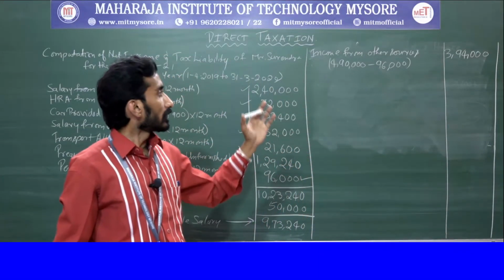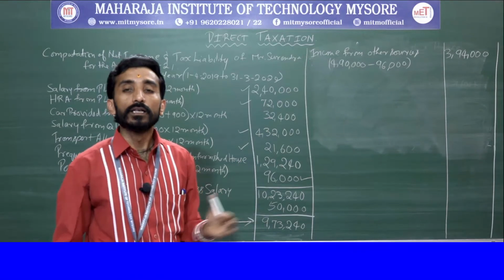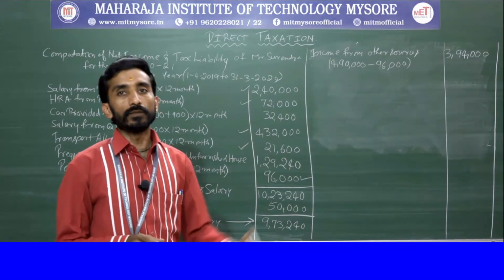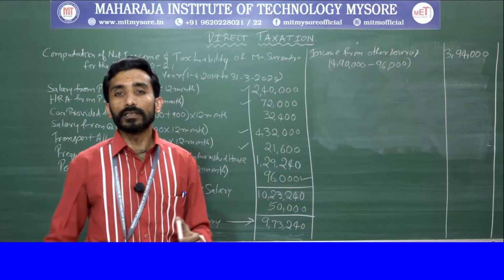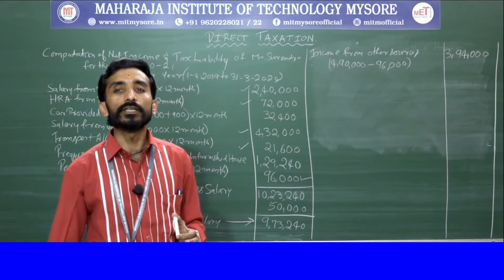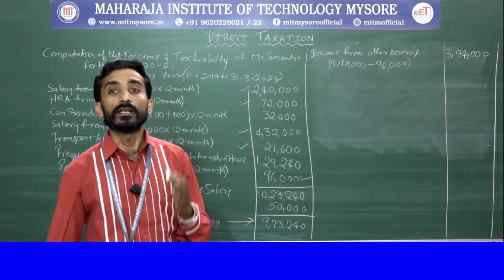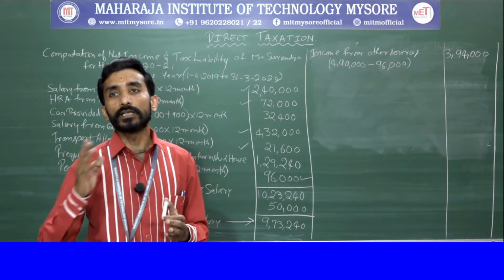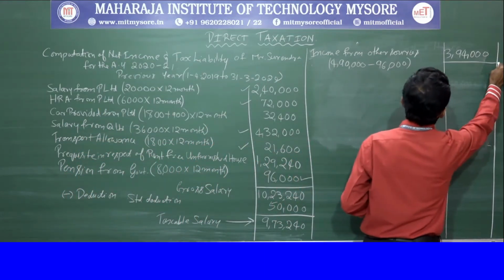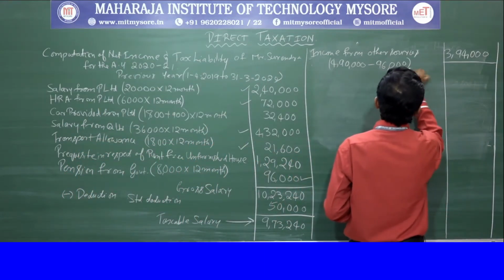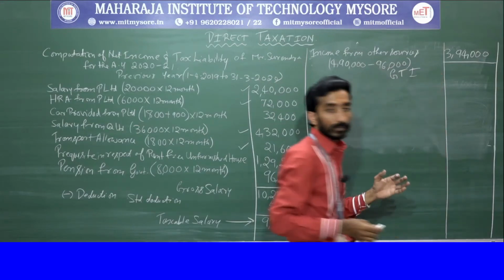We don't have any other information, right? So now if you sum up these two, it will be said as your gross total income, because we still need to give the deduction under section 80C to 80U. So we need to sum up the value here, that will be the gross total income.